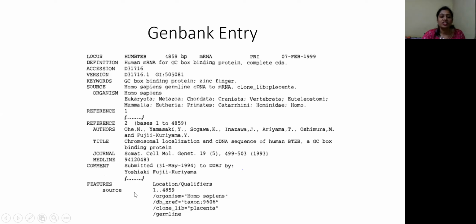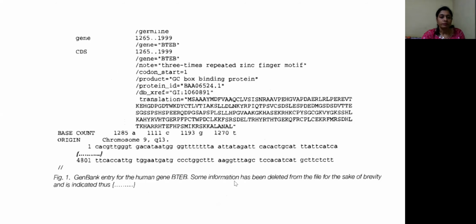Then come the features. I mentioned in the previous slide that the feature table is a very important section of the file. Why? Because it describes the important features of the sequence. So here, the source organism is again given in the feature section of the file. It includes the bases from 1 to 4859, and the organism is Homo sapiens. Then the database cross-reference is given here with the taxonomical information.